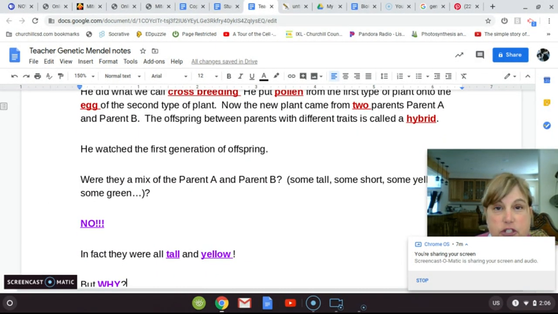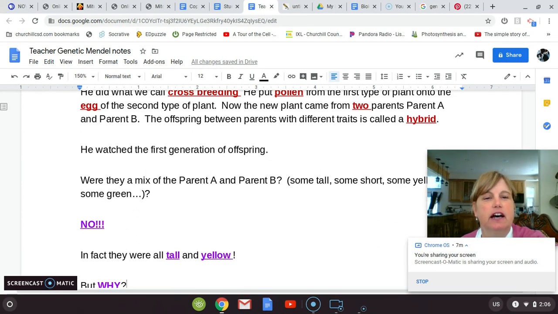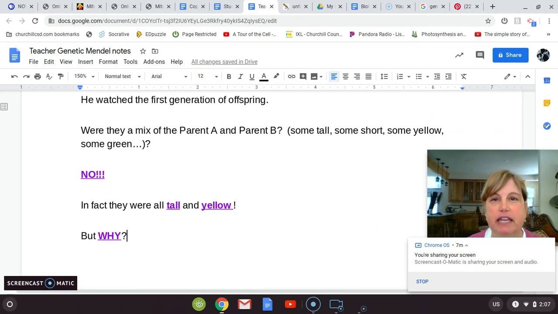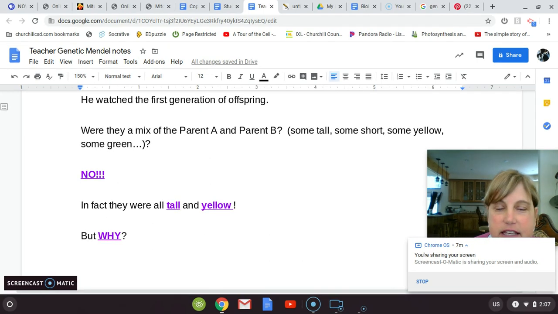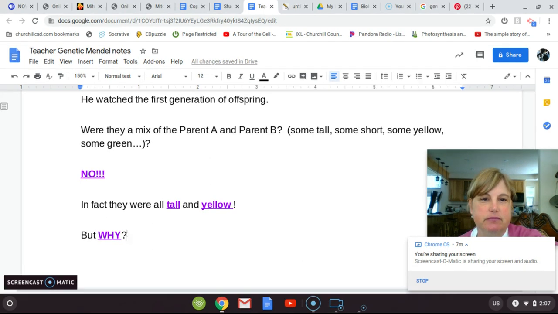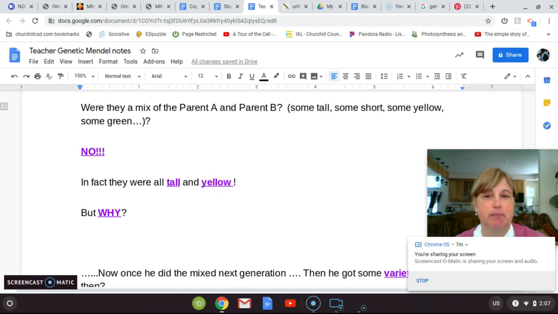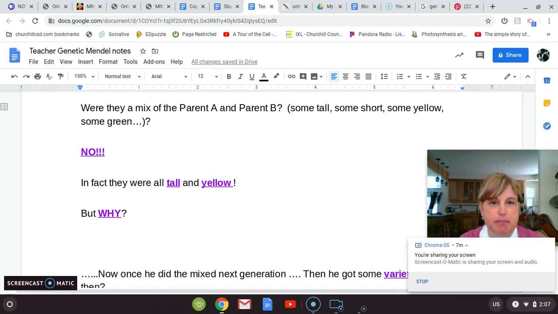So he watched the first genetic offspring from this first generation. And he was super excited. He was like, they're going to be a mix of parent A and parent B. I'm going to have some tall, some short. I'm going to have some with yellow, some with green. I'm going to have some that are all wrinkled and some that are all smooth. He was pretty excited. And so then he looks, were they a mix of parent A and B? Were all the little baby plants this mixture, a different? And it was no.